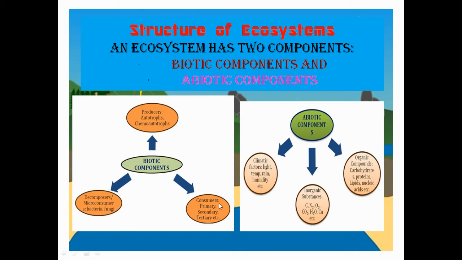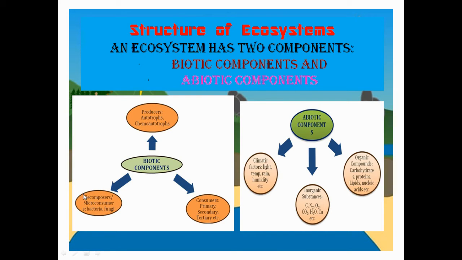The consumers which are directly dependent on the plants are primary consumers. The consumers which feed on primary consumers are secondary consumers. And tertiary consumers are the animals or the organisms which feed on the secondary consumers.